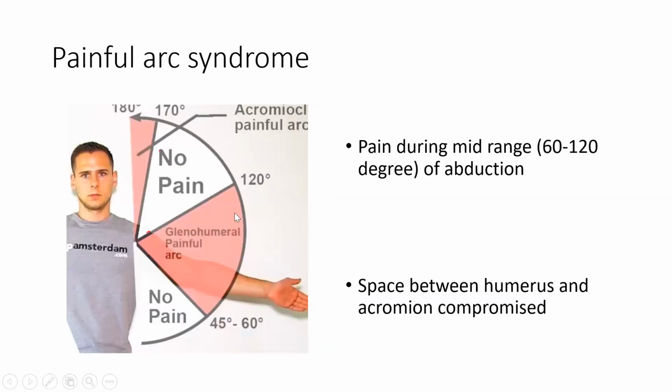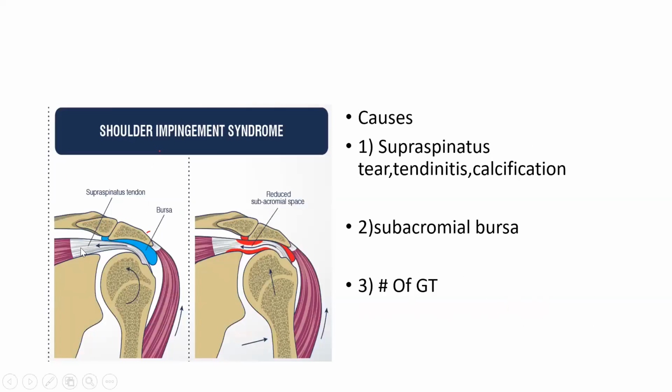Okay, so we'll go again. This is because of impingement. The space between the humerus and the acromion is compromised. Humerus and acromion के बीच का space compromise होता है. You see this supraspinatus tendon and this bursa. Because of bursitis the space decreases, and because of that there is impingement on this muscle. Because of this, the supraspinatus can tear. You can have tendinitis, calcification, or any inflammation in the supraspinatus tendon.